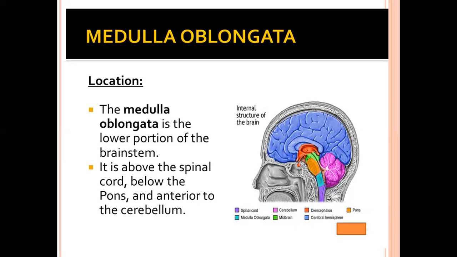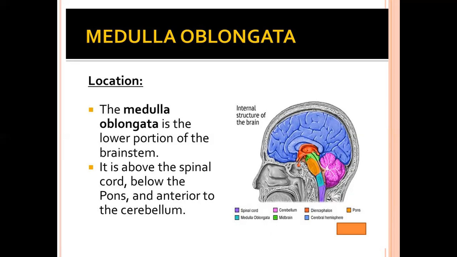Now, what is the brain stem? The brain stem includes the medulla oblongata, pons, and midbrain, and connects the rest of the body to the spinal cord. These all are collectively called the brain stem.